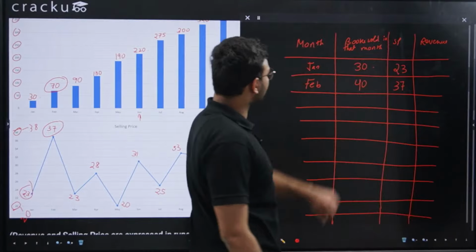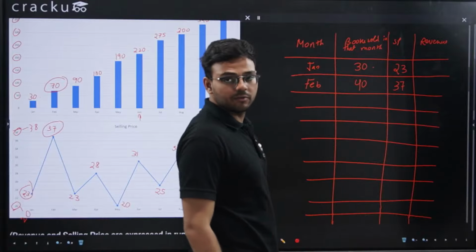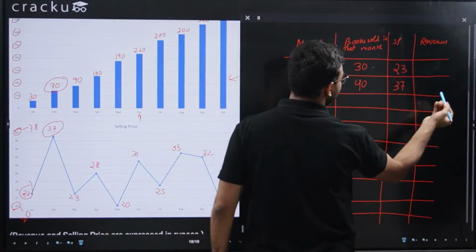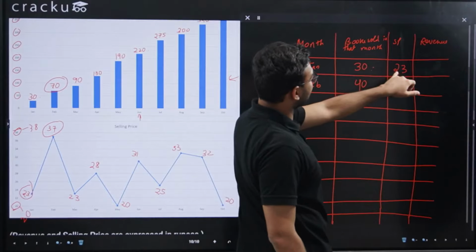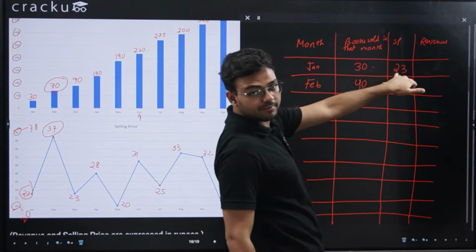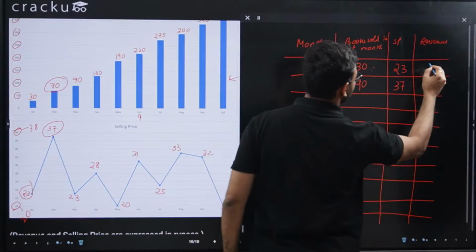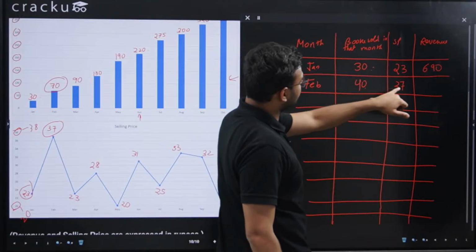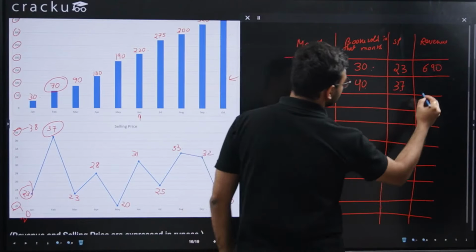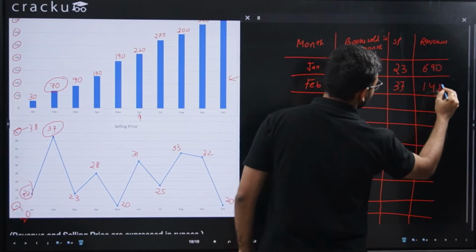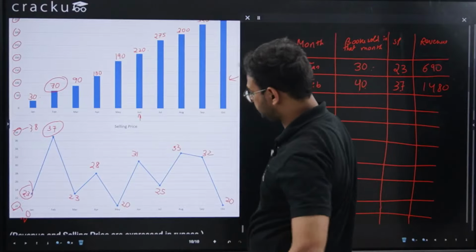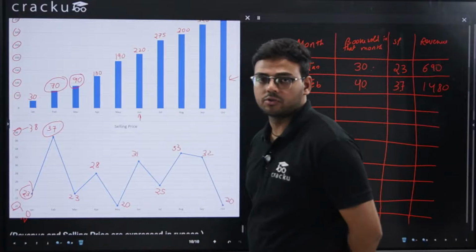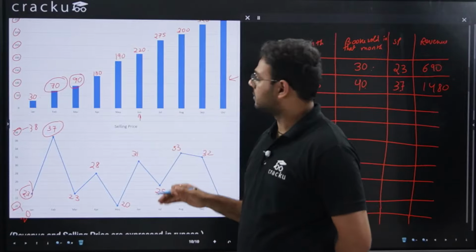So let me just write the revenue as well. 30 for January is the number of books sold, and 23 is the selling price. So the revenue will be 30 multiplied by 23, number of books multiplied by selling price of each book. This will be equal to 690. Then for February, number of books multiplied by the selling price of each book will be 1480.